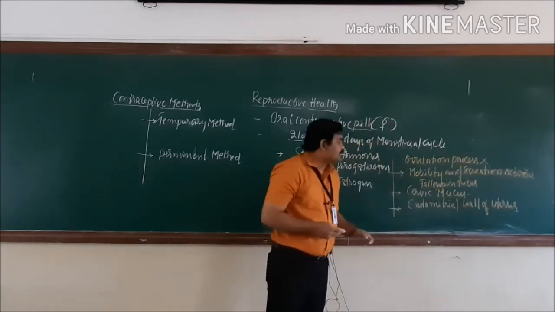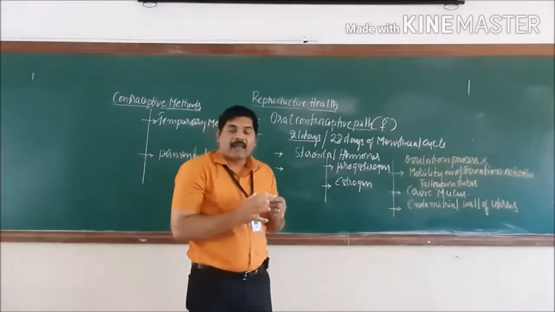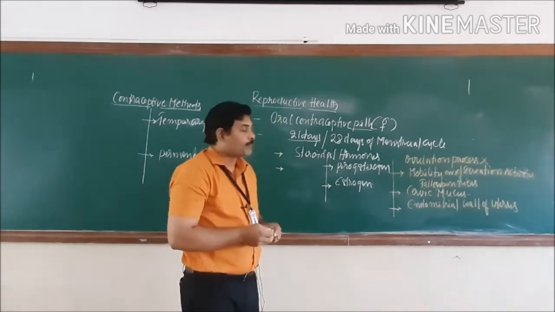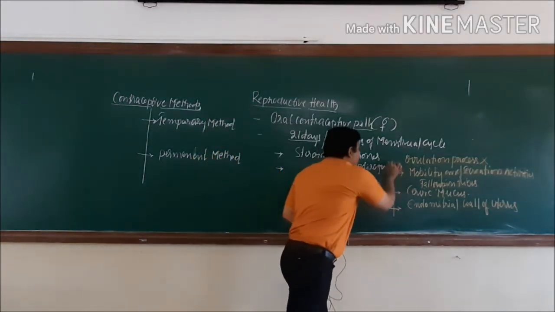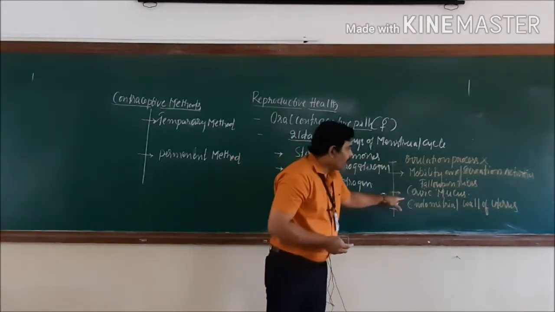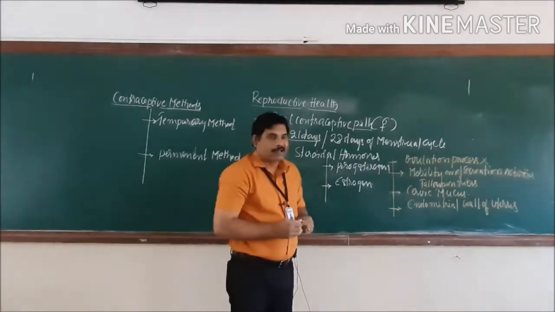It makes the endometrium of the uterus unsuitable for the implantation process, so there is no possibility of pregnancy. On these four important functions, it prevents pregnancies.